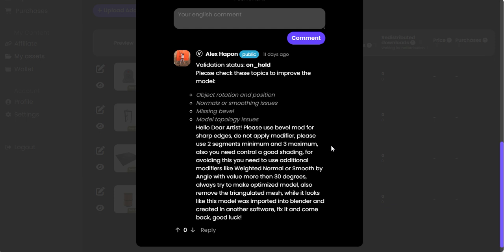So what it's telling me here, I need to have a minimum of 2 segments and a maximum of 3. I think, you know what? I really truly hate that bevel tool. I really do. Because the idea of the bevel tool is to make your object look nice. That's the idea of it. But I'm thinking, if I've got a square floorboard, I want it square. I want a nice square edge. If you use the bevel tool, instead of having 4 corners, you end up with 8 corners or 16 corners. I don't want that.